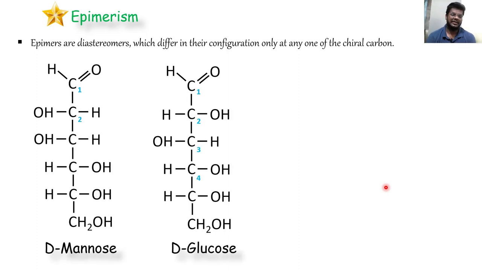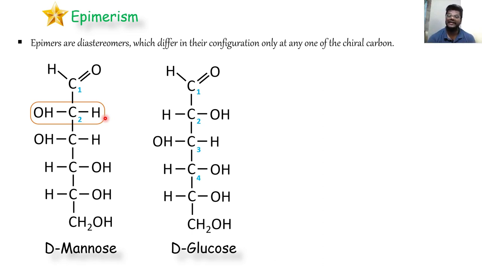Let's take for example mannose and glucose. They are not mirror images of each other, so definitely they are diastereomers only. But if you look closely, you can find that the configuration is differing only at the C2 position. The H and OH are swapped only at one position. That's why they are not forming mirror images, or else they would be perfect enantiomers. You can say they are just one step away from that.